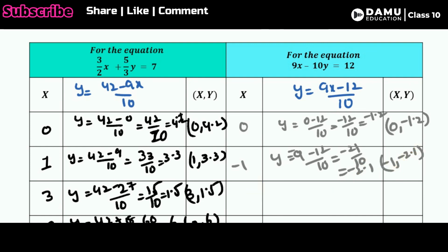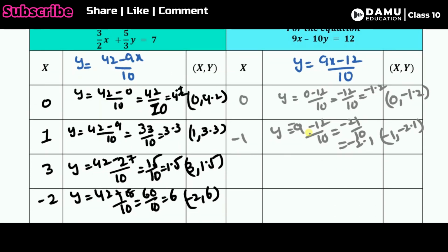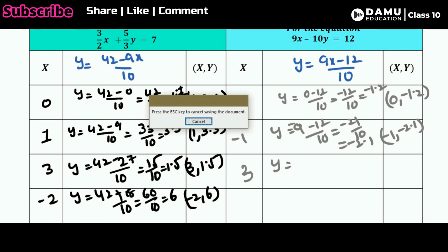Let's take the value of 2. Then y will be equal to, let's take the value of 3. So for 2 it's 18, we will get minus values only. For that I am checking here. So let's take the value of 3 here. Then what is the value for 3?